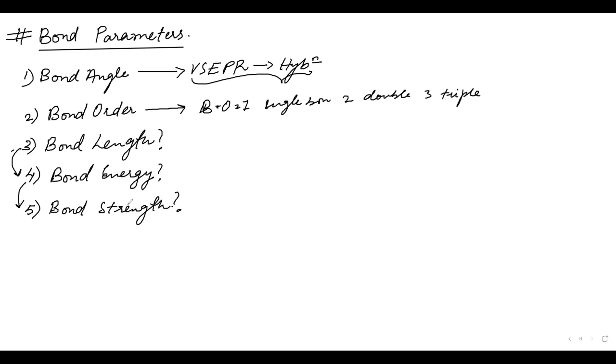Did we hear bond length in any of the concepts? Yes, sir, in school. Which theory gives us information about bond length? If I say bond angle in BeCl2 versus BCl3, where is the bond angle higher?